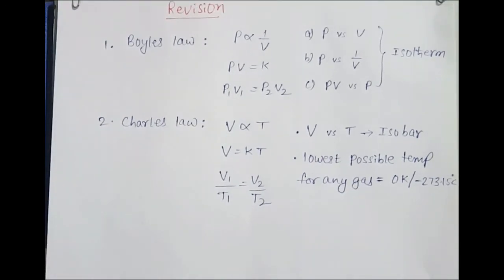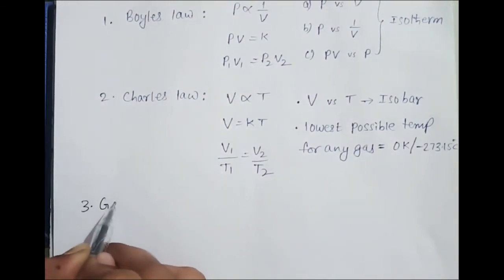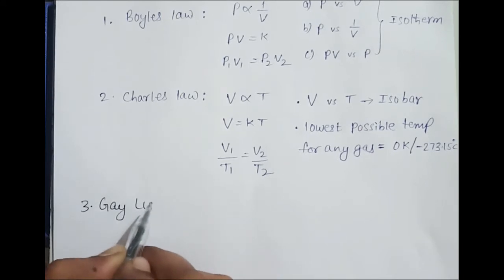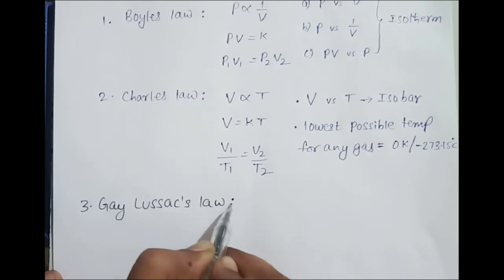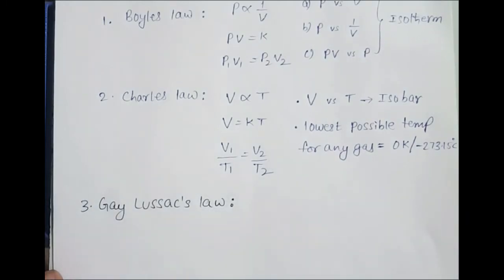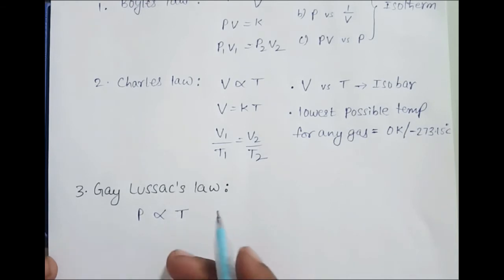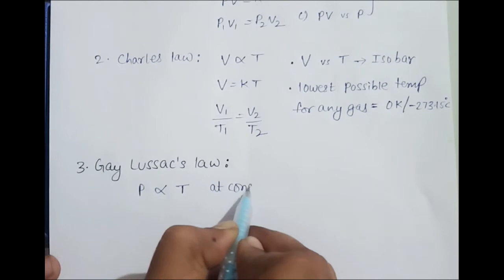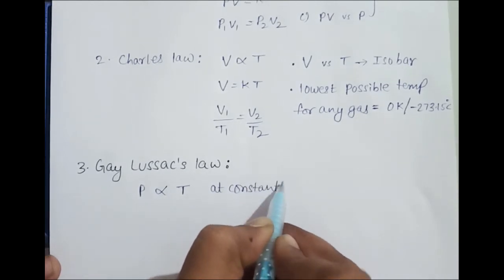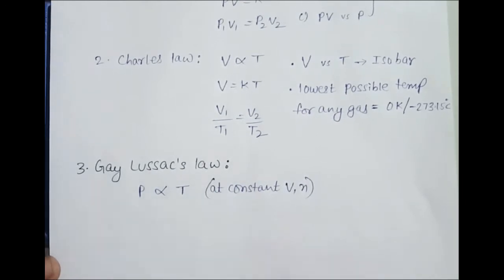That is the next law, which is what we are going to study today. It is Gay-Lussac's law. Gay-Lussac's law mainly relates pressure and absolute temperature. It says that the pressure of any fixed amount of gas is directly proportional to absolute temperature, at constant volume and fixed amount of substance. The symbol for amount of substance is n.